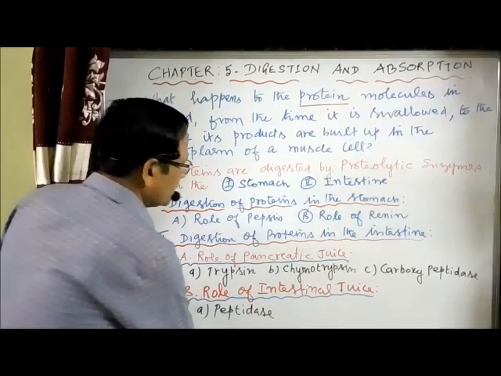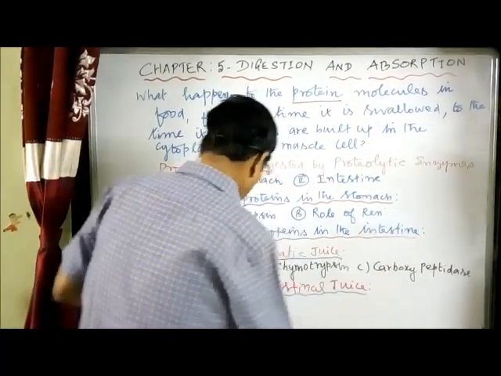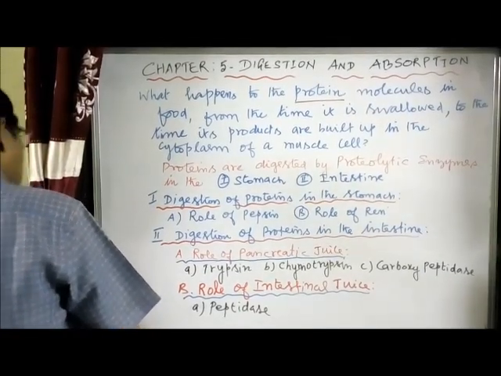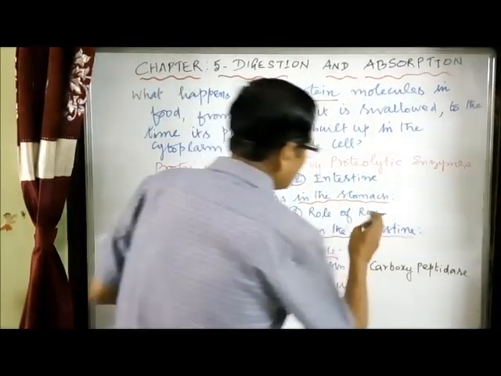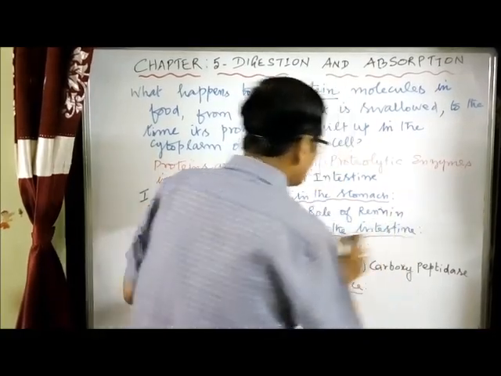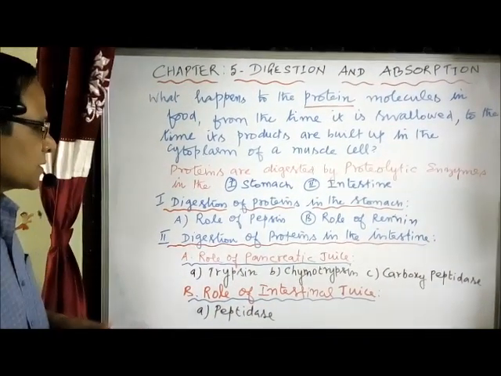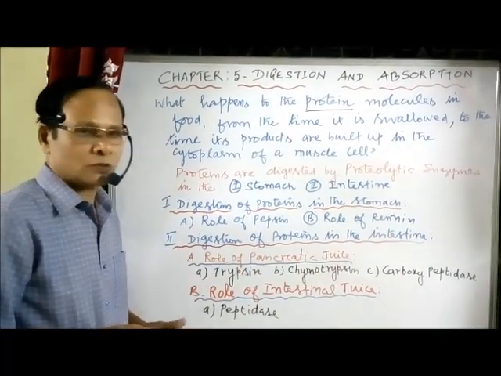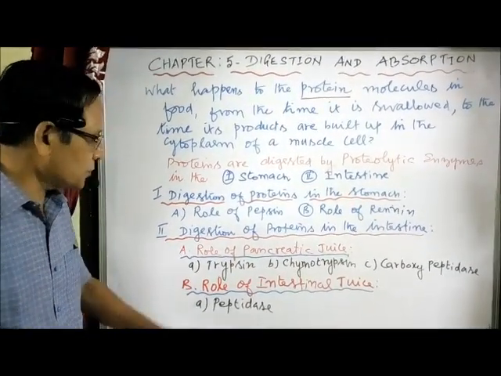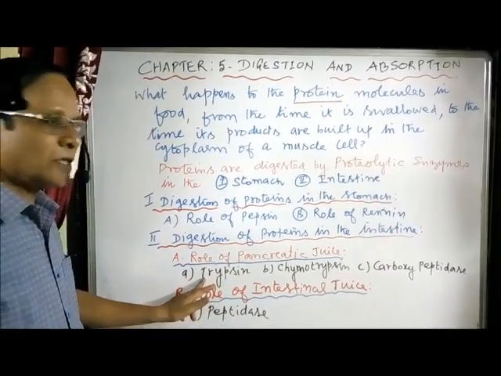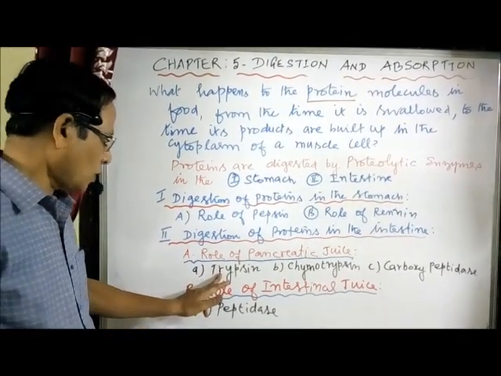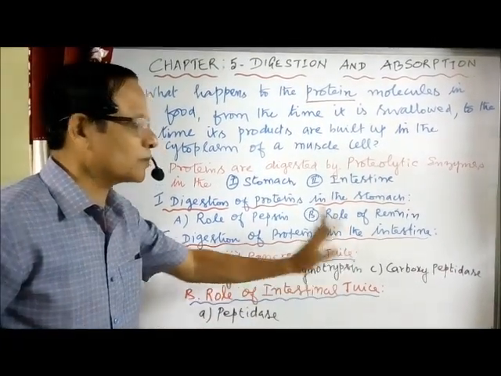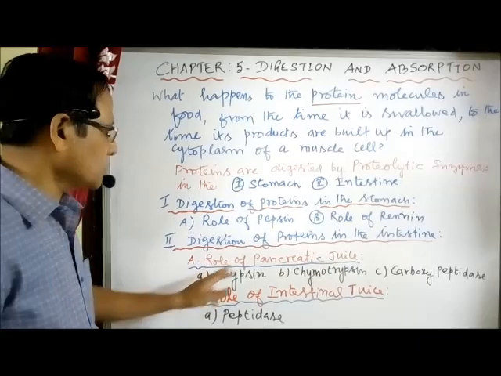Then we have the next one, the digestion of proteins in the intestine. These are the two places I mentioned already. So we have to take the digestion of proteins in the intestine. What are the things to be added? Number 1, role of pancreatic juice. What are the proteolytic enzymes present in the pancreatic juice? You have to take and add the answer: trypsin, chymotrypsin, and then carboxypeptidase. So that's about the role of pancreatic juice.